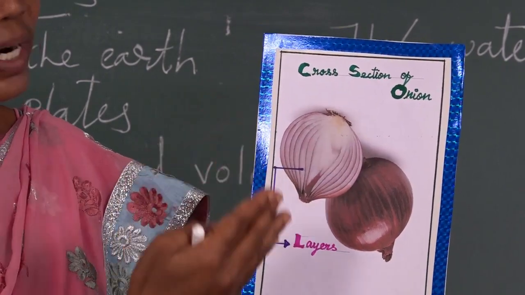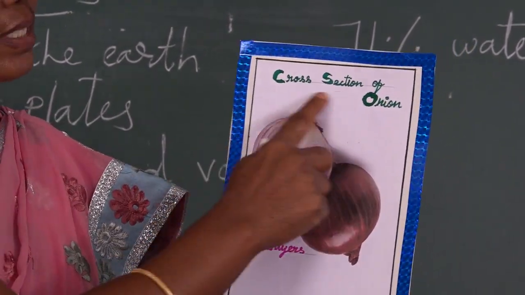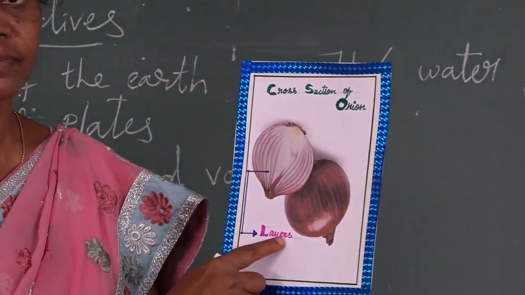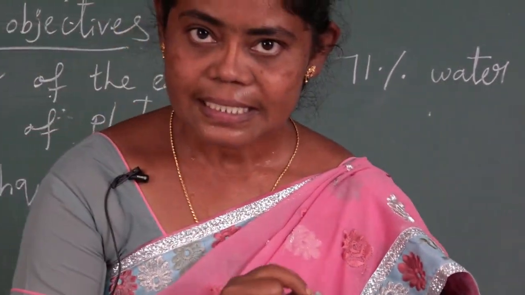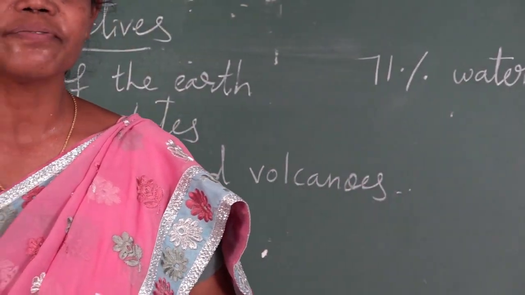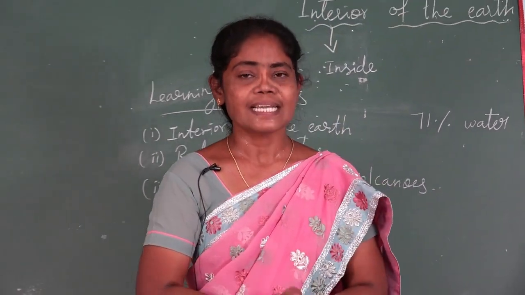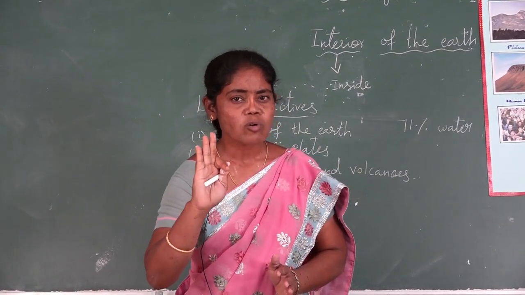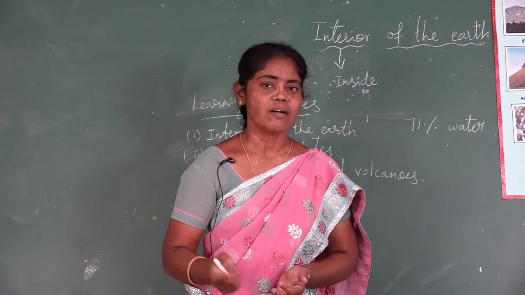It is arranged one after another. Cross section of the onion. See the layers. On the basis of the study of earthquake waves, the spherical earth is found to have 3 concentric layers. They are